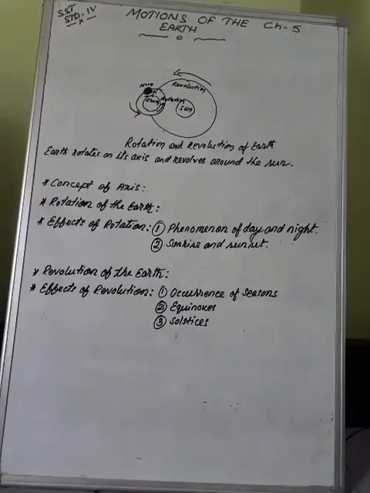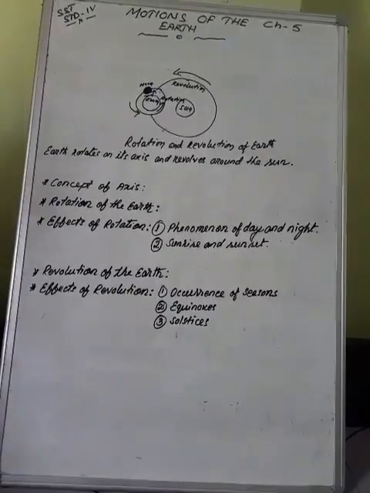Early in the morning when we get up, did you notice this? The darkness of the night gradually fades away with the break of dawn. When you get up early in the morning, you can see that a little darkness will be there, and the sun does not appear on the horizon, but its faint light starts appearing after the dawn. The sunrise takes place in the east. Then we can see the day.